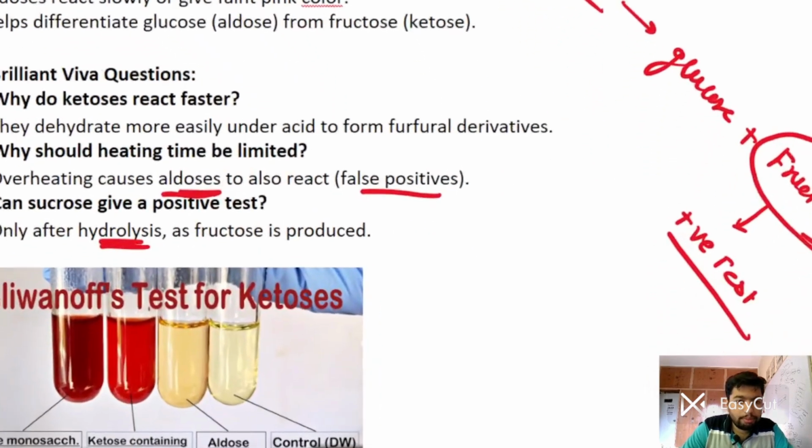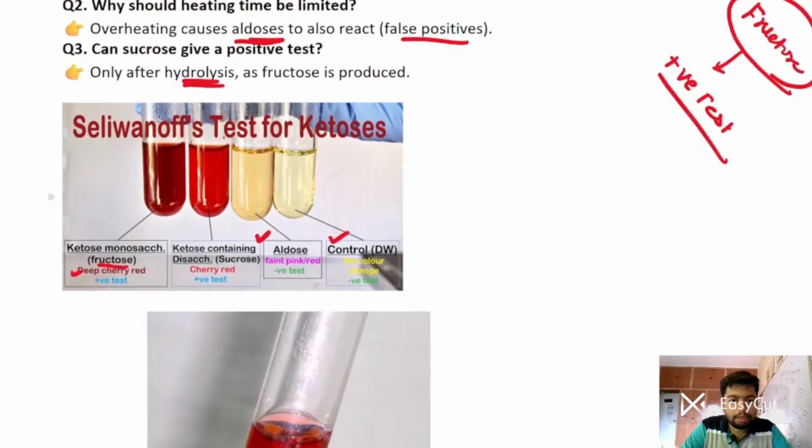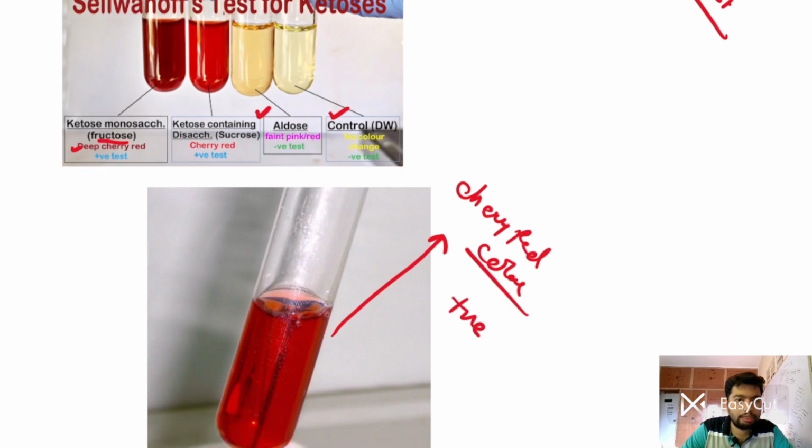Okay, so see this Seliwanoff's test. Some ketoses like fructose will show a deep cherry red color. See this. Some disaccharides also, after hydrolysis, will give this cherry red precipitate, positive. Now you can see this aldose, but a very faint pink color. But we consider this test negative because it is only a faint pink color. And in the control there is no change in color. Okay, that's the test. And this is how you can do the test. See, brightly cherry red color you can see. Okay, this test is positive. I hope this is clear.